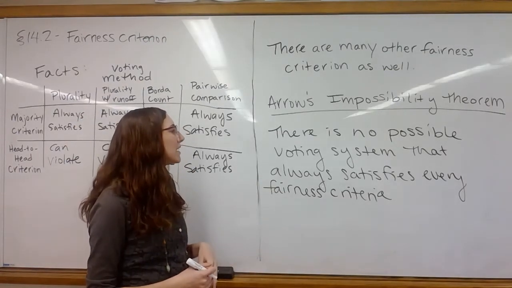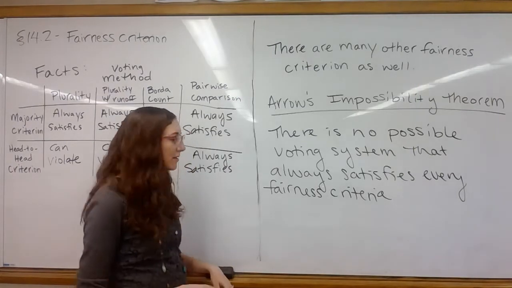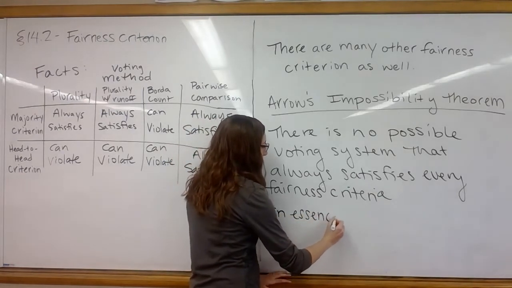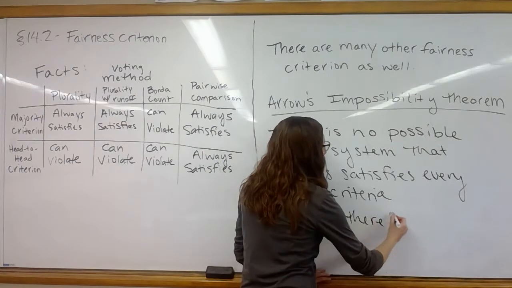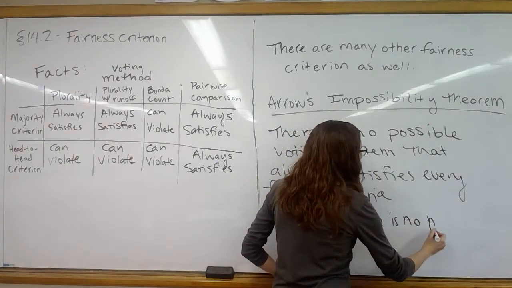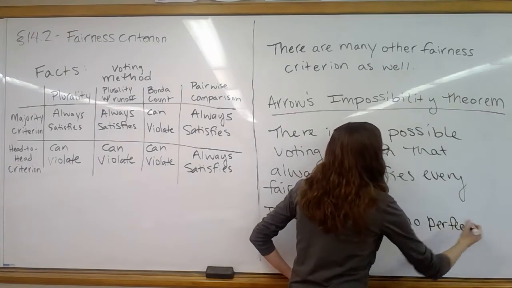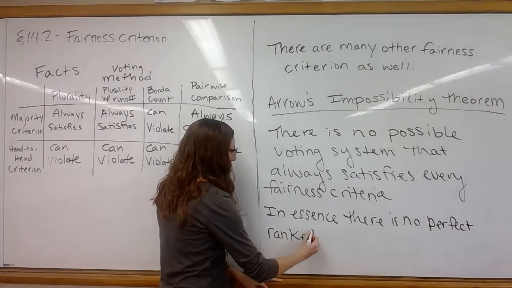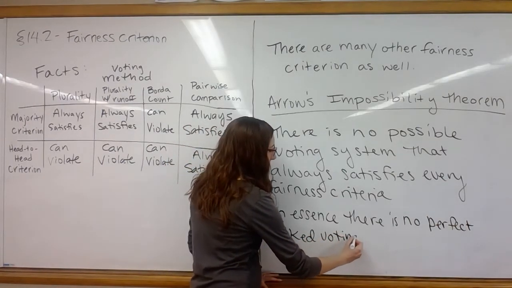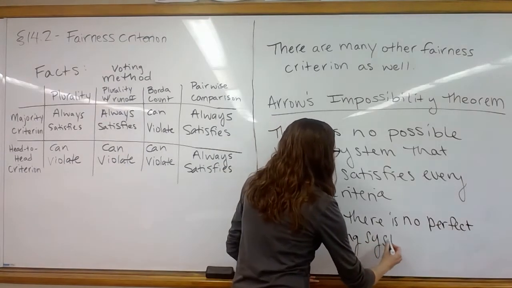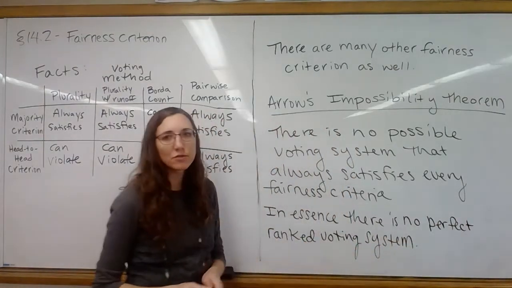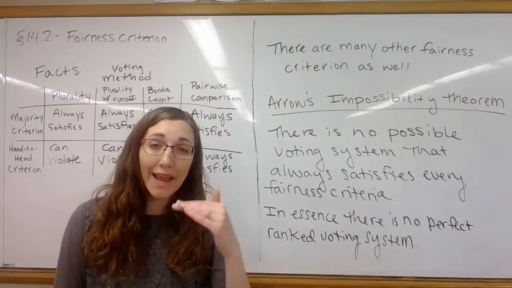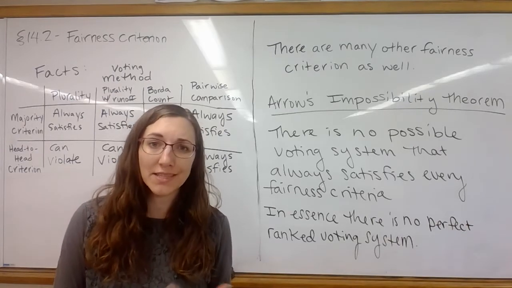So a different way to describe Arrow's theorem, in essence, is that there is no perfect ranked voting system. When we are talking about Arrow's theorem, we are always talking about these types of voting systems that we've been learning about, where we're ranking candidates, filling out some sort of preference ballot.